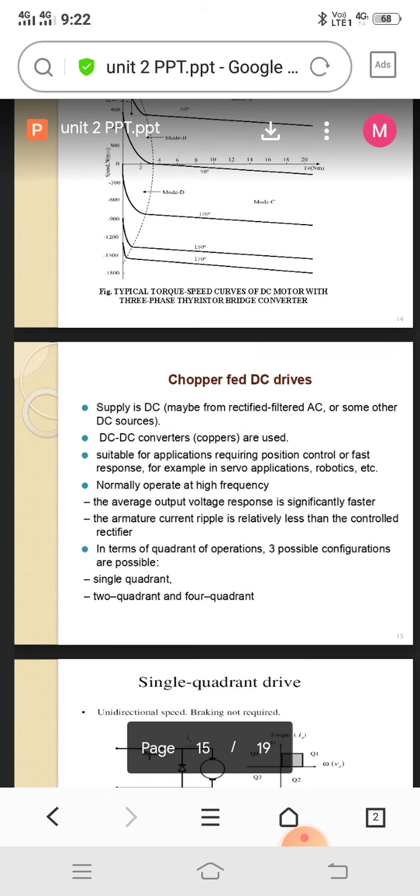Chopper has many classifications. Those classifications are buck converter, boost converter, buck boost converter, and Cuk converter. These four classifications cover the various types: step up, step down, and the combination of step up and step down. These different categories are called by these names. So first we have to see what is meant by buck converter.